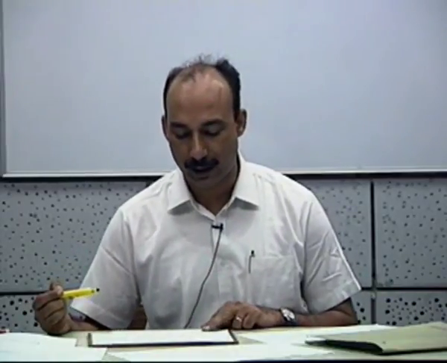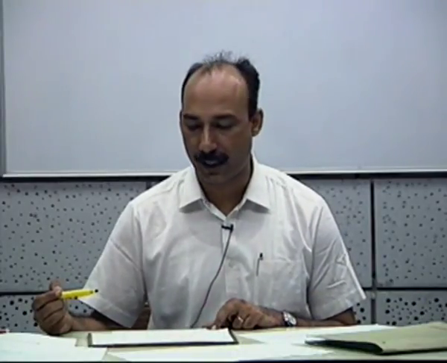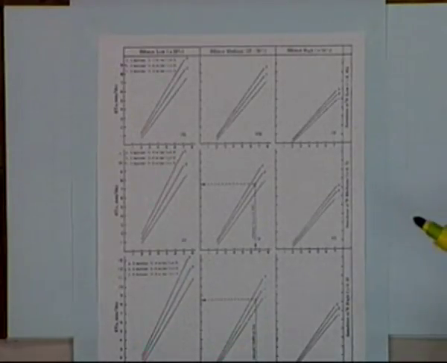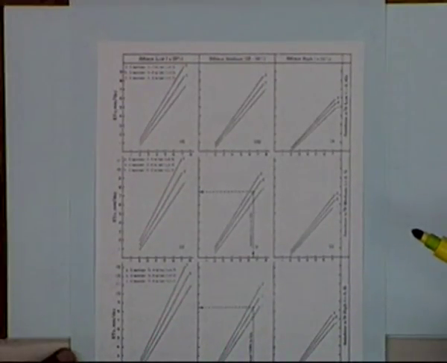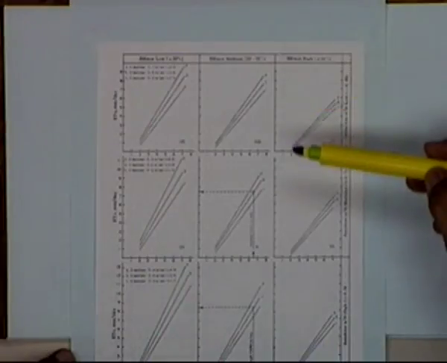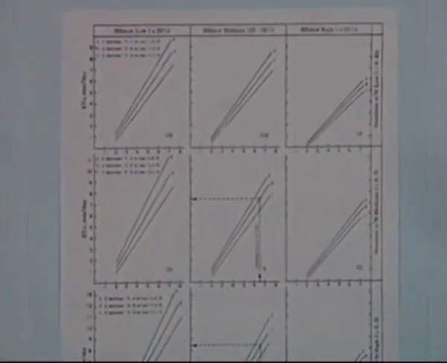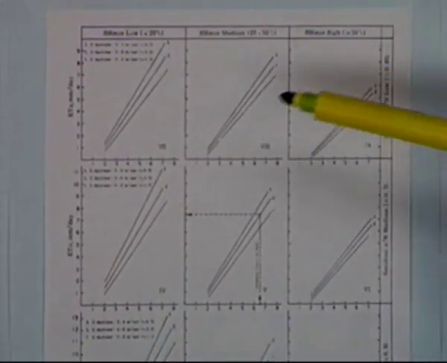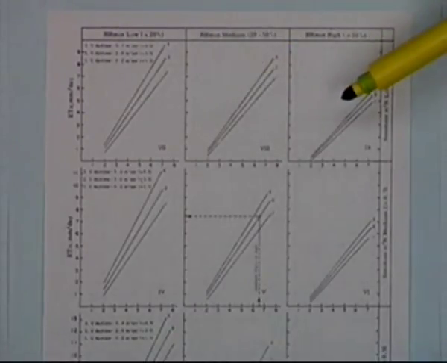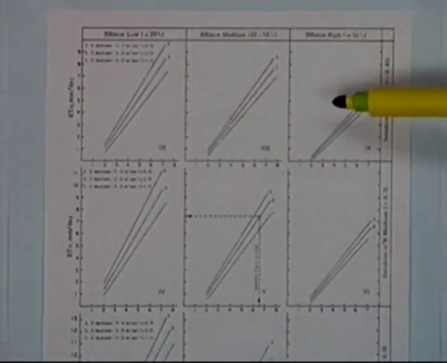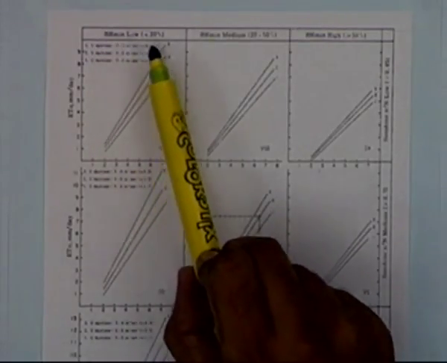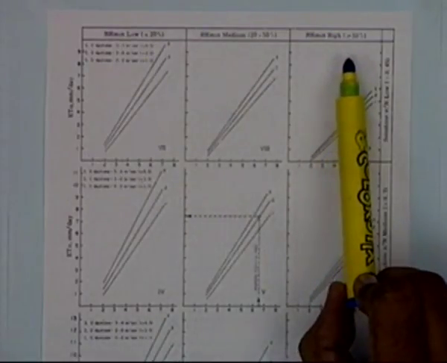you want to evaluate the factor C, the adjustment factor which you have used in the equation. That factor has to be evaluated. This figure is a combination of the various parameters. You can see that these 3 blocks and 3 columns are for different ranges of relative humidity.